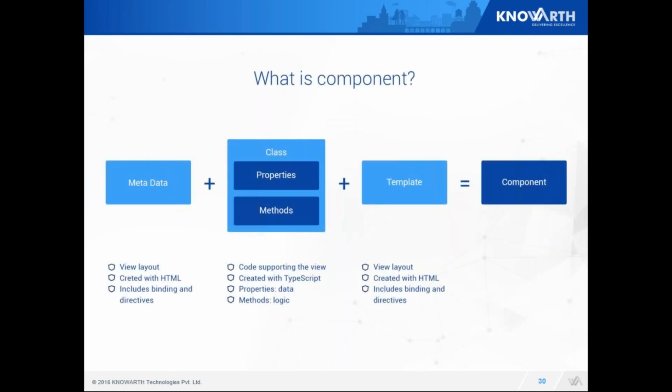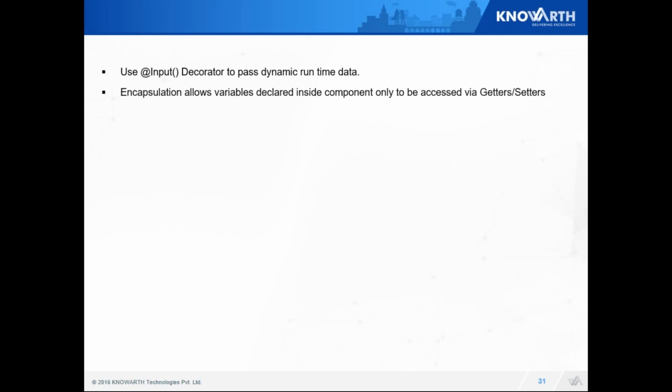As we see, component is a collection of metadata. Metadata is the attributes where I define my style sheets, where my template lies, plus class. Class is where I define my constructor and private methods. Methods are basically click events or any functions which I need to use in the DOM, and the collection of a template. The @Input decorator gives us the ability to pass data at runtime. We'll look over this decorator when we come to the decorator section.